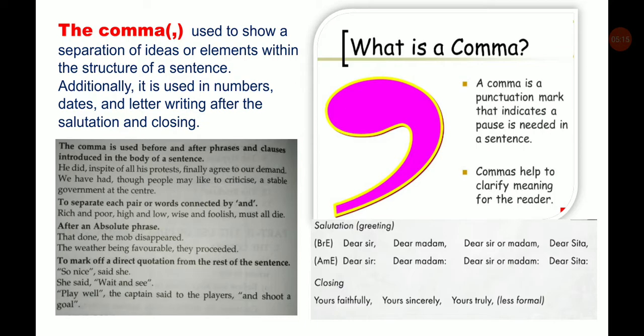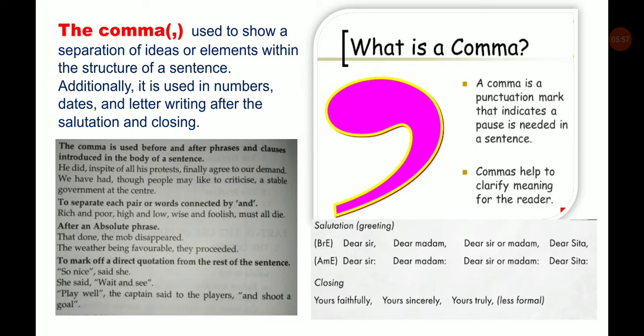The next is to separate each pair of words connected by an and. Rich and poor, high and low, wise and foolish, must all die. These are words connected to each other, but we are making them into separate pairs. So here we use a comma. After an absolute phrase: That done, the mob disappeared. The weather being favorable, they proceeded.